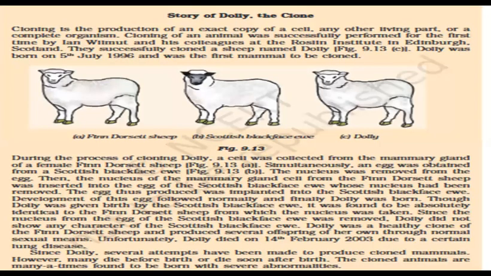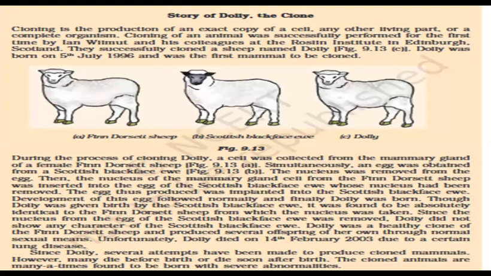So in the last, we have the story of Dolly, the clone. Cloning is basically the production of an exact copy of a cell, or the carbon copy, you can say. Any other living part or a complete organism, when an exact copy of the cells is produced, that process is called cloning.